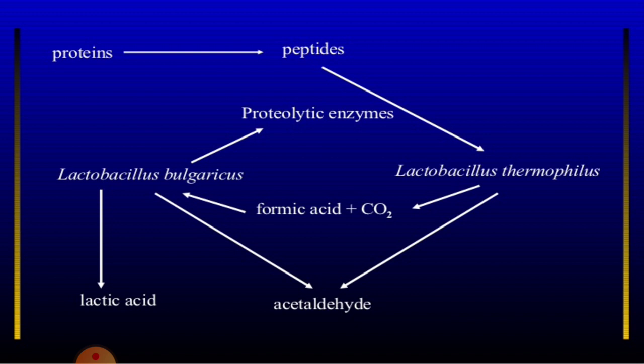The formic acid will be utilized by Lactobacillus bulgaricus to produce lactic acid and proteolytic enzyme. These proteolytic enzymes in turn help in breaking down the proteins into peptides.